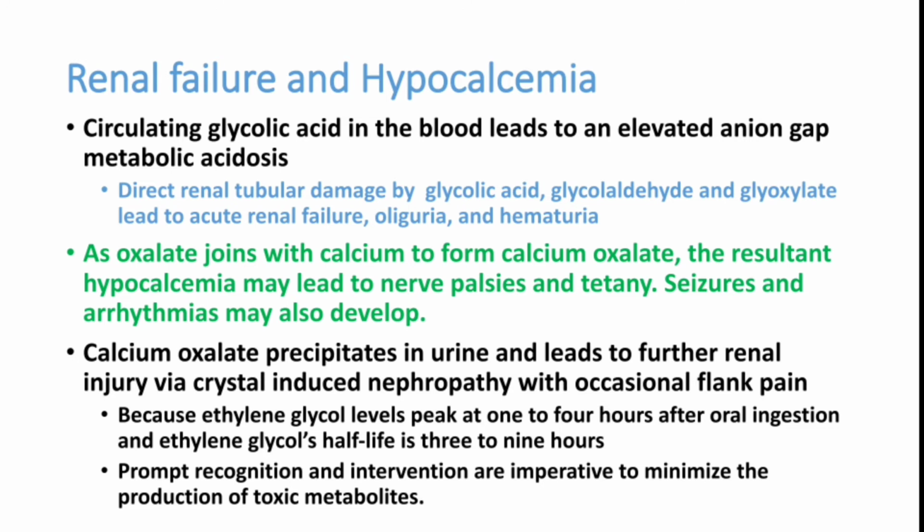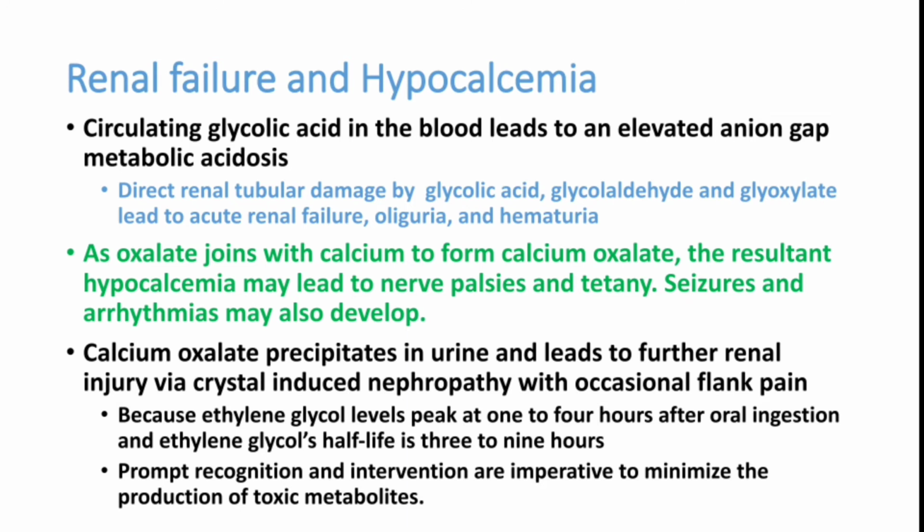So acidosis may increase as oxalate joins with the calcium and forms calcium oxalate crystals. This leads to problems in the kidneys, and it also produces consumption of calcium in the blood and produces hypocalcemia. This can produce tetany, seizures, arrhythmias, etc. So these calcium oxalate crystals can precipitate in the kidney and produce further damage.